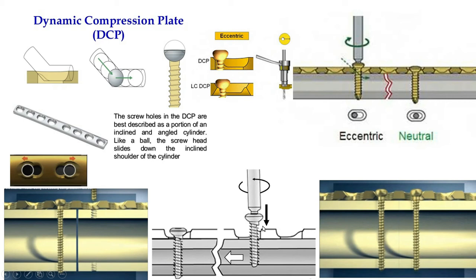When it engages, that will cause dragging of this unit, means plate, screw and the bone are one unit. Now this is eccentrically placed, but engaging of this head can drag this bone, plate and screw towards this fracture.